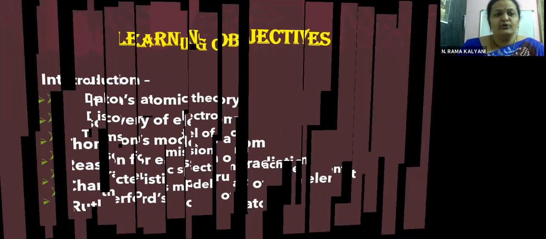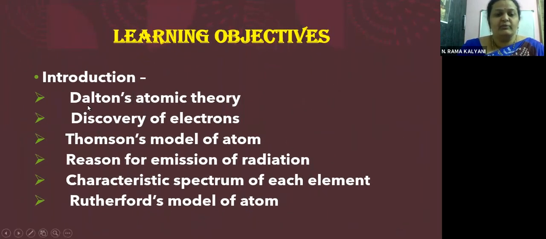The learning points for today are, children, we will be talking about Dalton's atomic theory, the discovery of electrons. Yes, didn't we discuss this in detail in our previous chapter? Yes, Thomson's model of atom, and we will see what is the reason for emission of radiation, then the characteristic spectrum of each element, and Rutherford's model of atom.